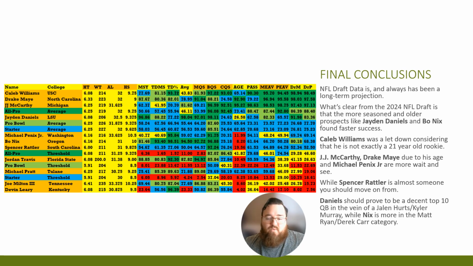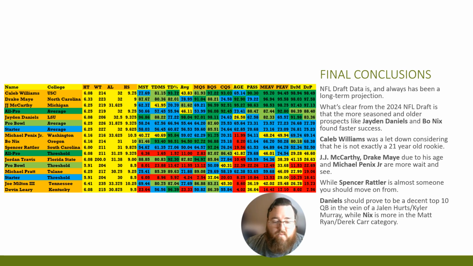And I'm with you. I really am. Because again, age is not necessarily the biggest deal in the world. If you do well in terms of your college performances, and Bo Nix did well in college, as did Jaden Daniels, and also Michael Penix Jr., you can't look at age and say that's the end-all be-all. You're going to have success with a player that's older, is all I'm trying to say. But you're not going to hit that tippy top of the success continuum. There's going to be a limit to their upside when you have a guy who's that age.